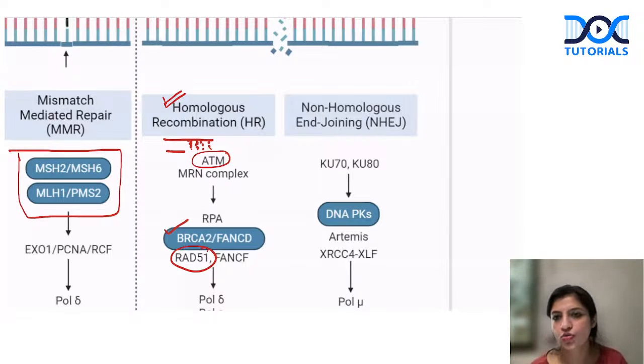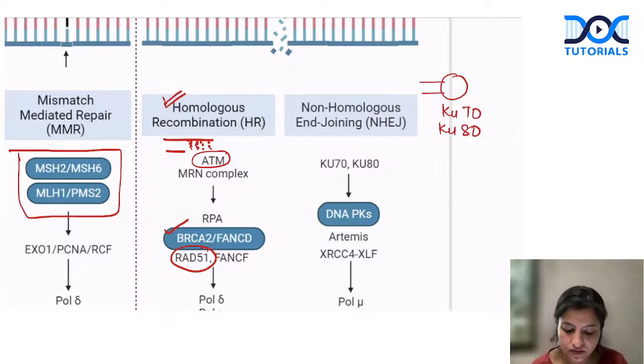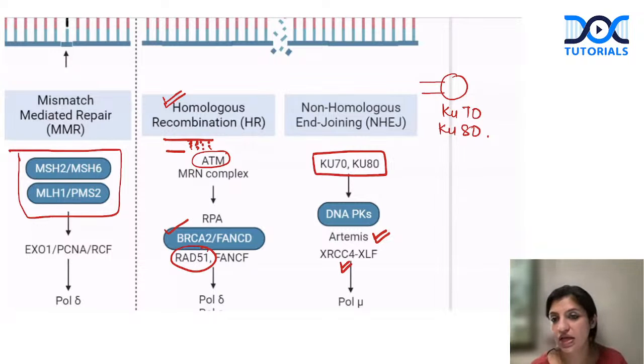Now, what is non-homologous DNA repair? So now there is a double-stranded DNA break, and it doesn't wait for the homologous copy. It doesn't have a homologous copy. So here a special group of molecules come and help. These are called Ku70 or Ku80. They start synthesizing the DNA there itself. They will start joining without any sister template, so without a sister template, they will start repairing it. So this is by Ku70 and Ku80. This also has the Artemis gene and XRCC4.